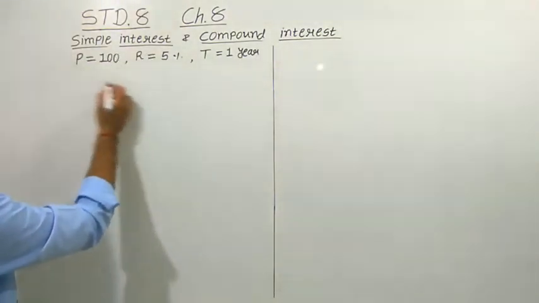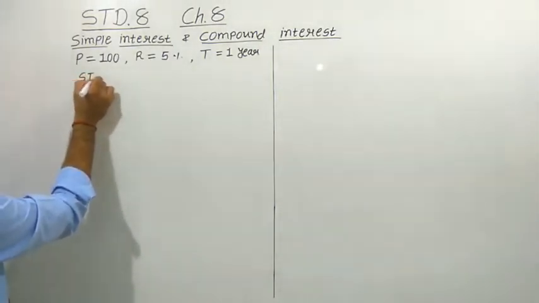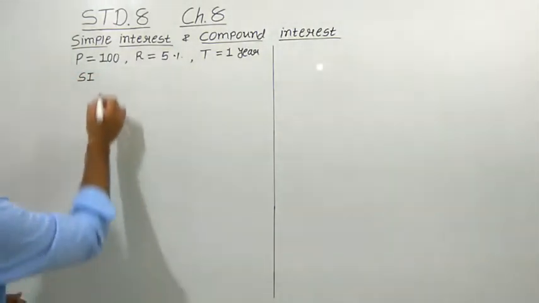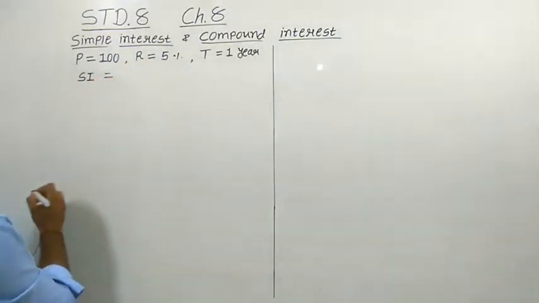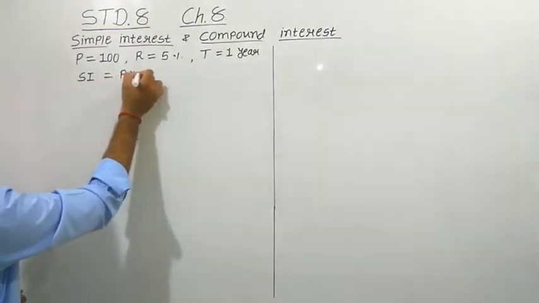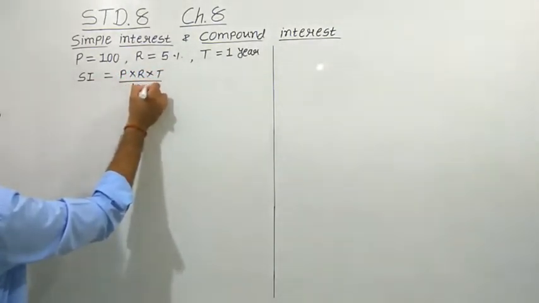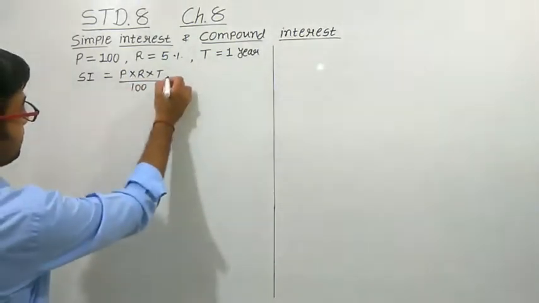Let us calculate. We can calculate simple interest, denoted as SI. Simple interest will be calculated as principal amount into rate into time upon 100. Put down all the values.